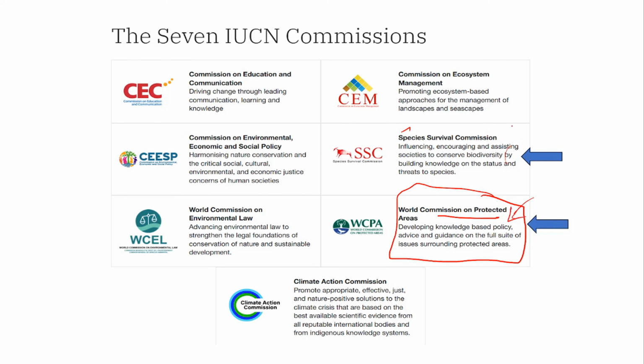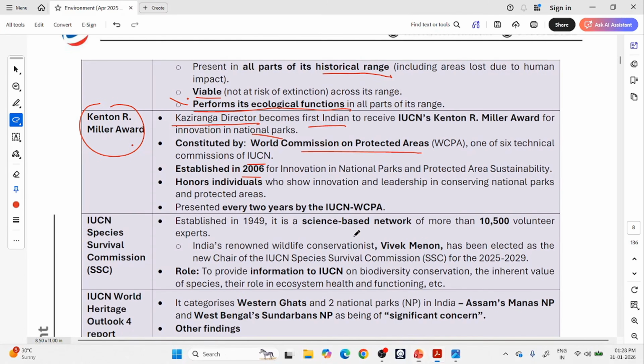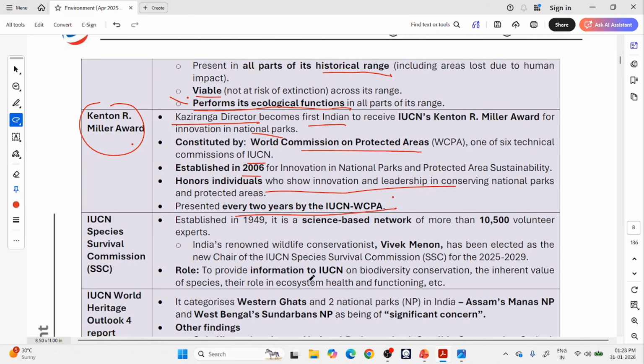And the next news article is about the Species Survival Commission. Because these are coming in news continuously, you should know about these two at least. Recognize that these two are expert commissions under IUCN. The award honors individuals who show innovation and leadership in conserving national parks and protected areas, presented every 2 years by IUCN and the World Commission for Protected Areas.